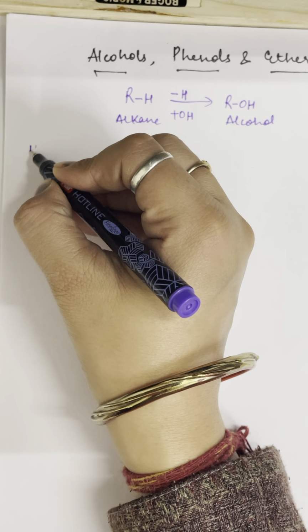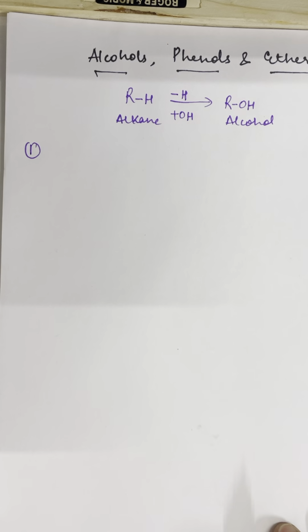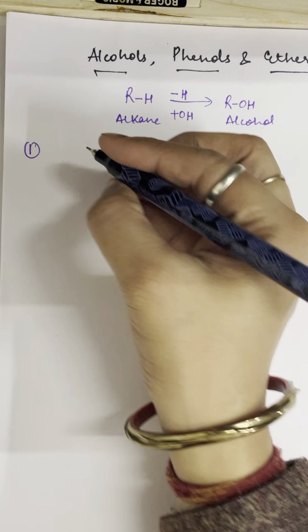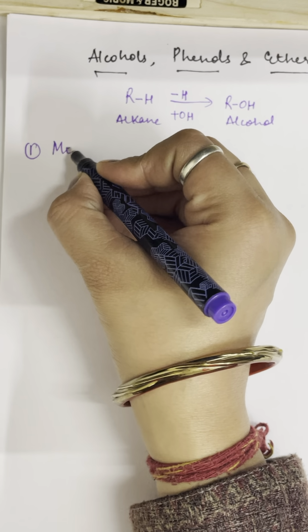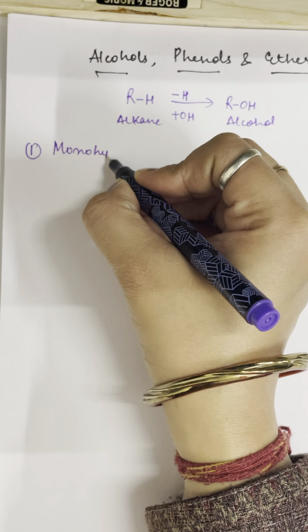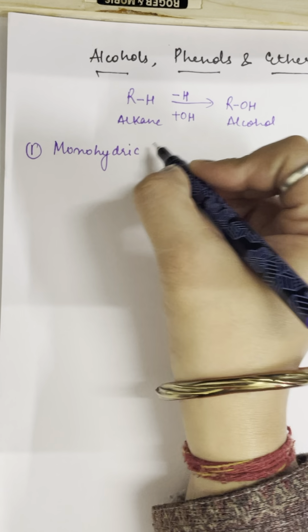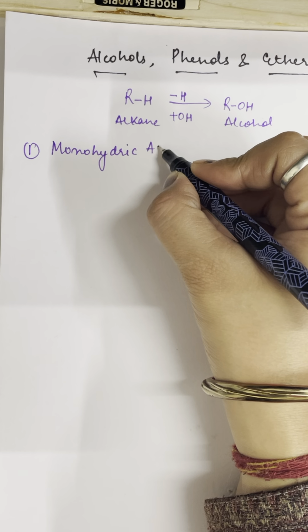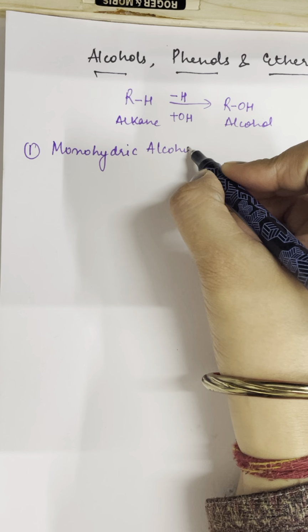So first of all, we can see the types of alcohols which we have. We can classify alcohols on the basis of their number of OH present. So first is your monohydric alcohol. The name itself suggests that the alcohol is one in which only one OH is present.